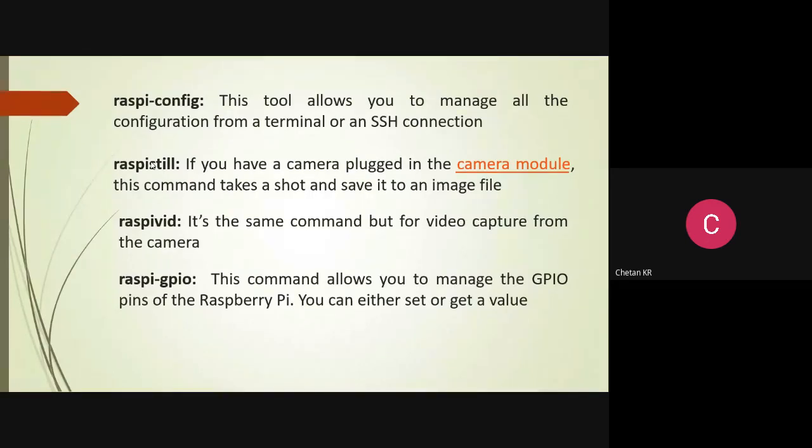And basically, any Raspberry Pi will have GPIO pins. I think they will be discussing that next also. So any interface or any sensors, actuators, they have to interface to Raspberry Pi, so they should connect to the GPIO pins. Pins will be there. You have to use female to female or male to female, and connect that. Okay. So then we can control using raspi-gpio. You can see that.